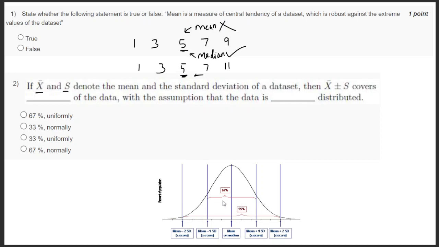In that, 1 sigma means plus or minus s, and plus or minus 1 standard deviation covers 67% of the data. We are talking in terms of normal distribution.